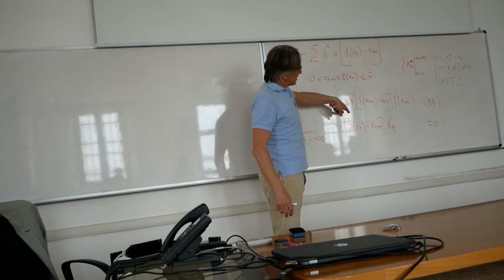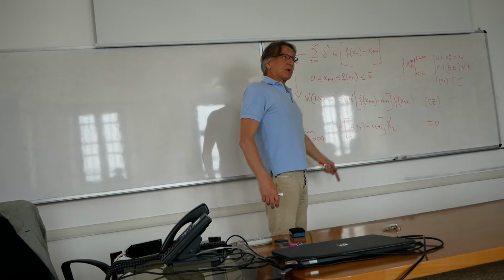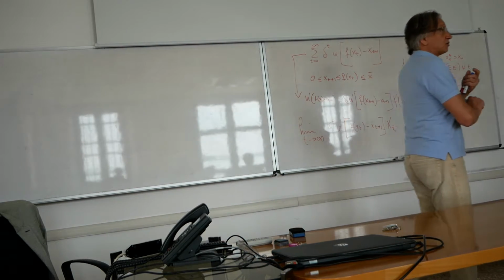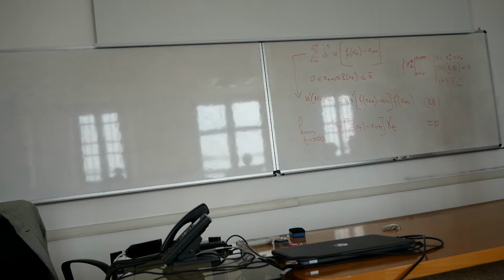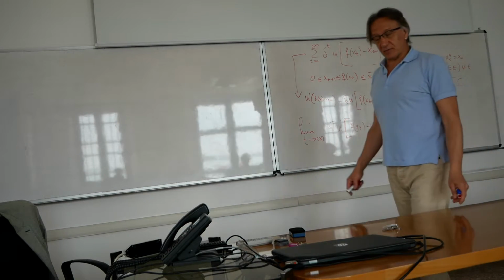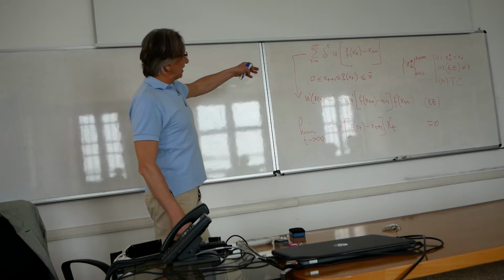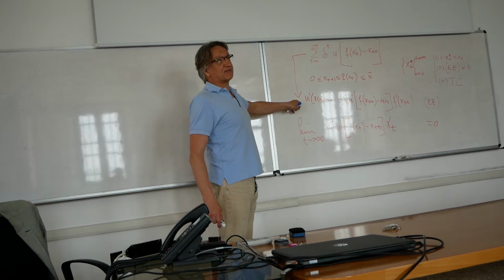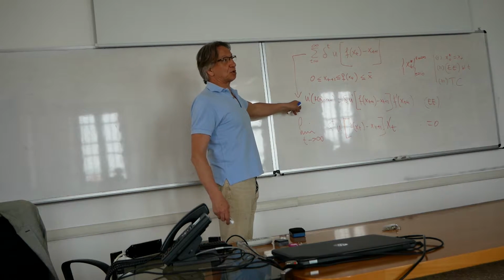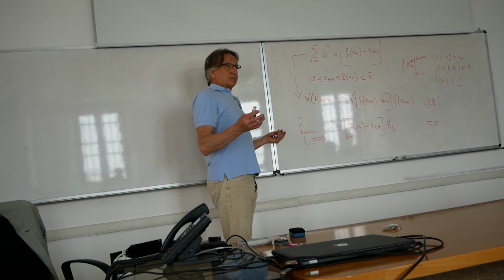So if the sequence satisfies these 3 conditions, then it's optimal. If the utility function is strictly concave, it's also unique. There's no other sequence, there's only one that does that. So the Mangasarian theorem is relevant because it gives you the certainty that by studying the Euler equation satisfying the initial condition, you pick the optimal sequence.